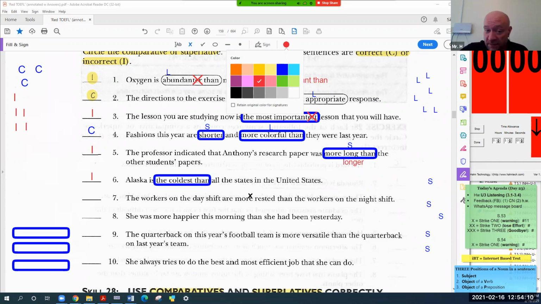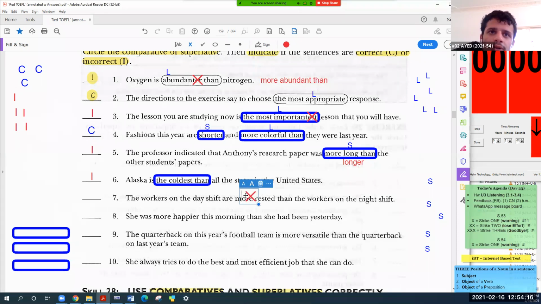Should be comparative, yes. You lose marks in TOEFL, Ayed. We don't want comparative. We want the superlative. Why do we want the superlative? Because we're not comparing 2 things. We're comparing many things.